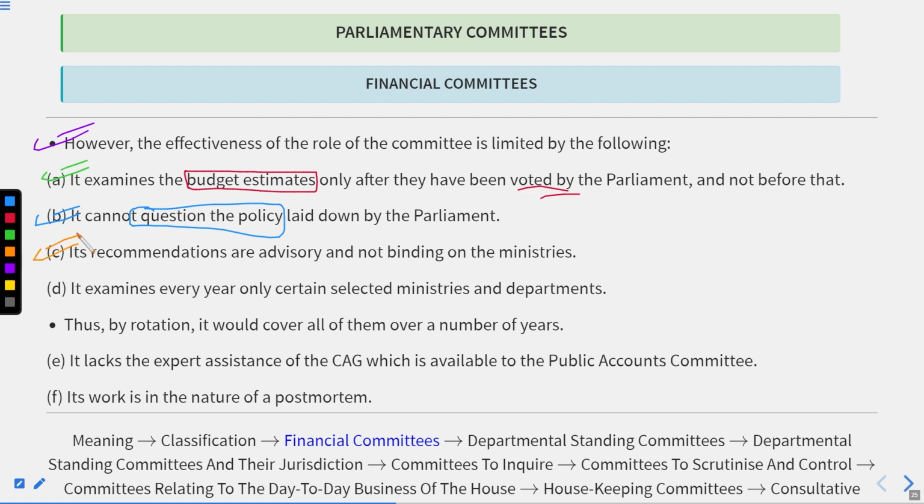its recommendations are only advisory and not binding on the ministers. So whatever recommendations they provide depend totally upon the discretion of the minister, whether to admit them or reject them. Okay, they are not binding in nature.